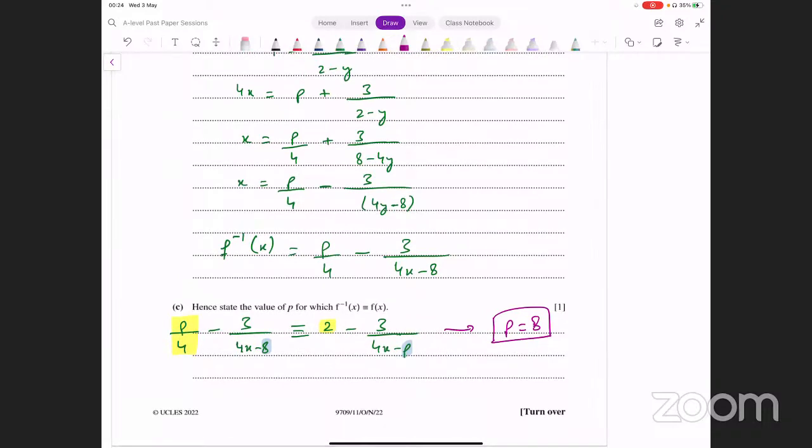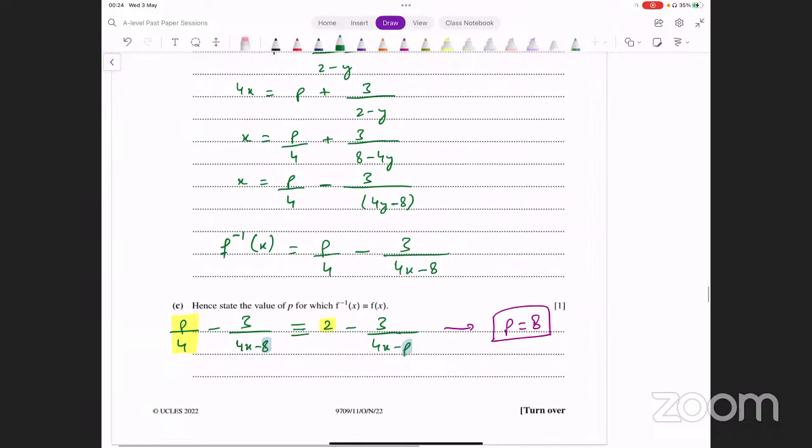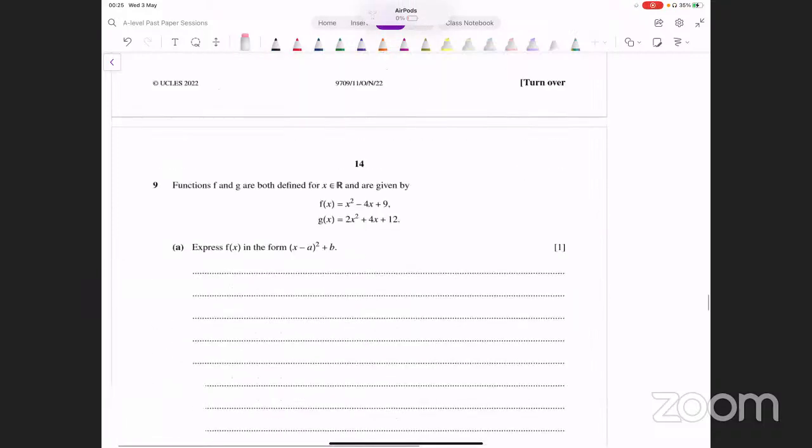So the question said f inverse of x and f of x are both identical, so they must be exactly the same expression. Identical means exactly the same expression, right? If so, the corresponding terms should be equal. The inverse has 4x minus 8 and here we have 4x minus p, so the value of p should be 8. All right, okay, let's move on to the next one.